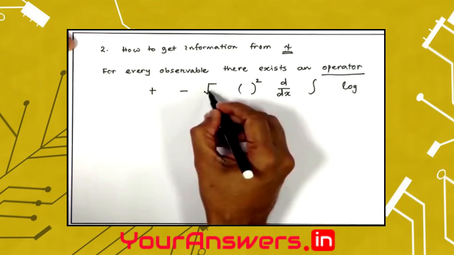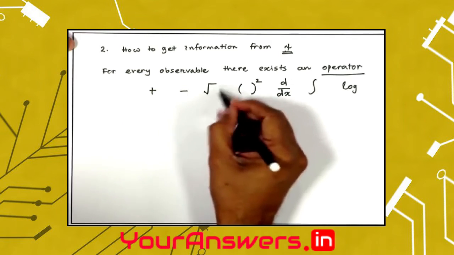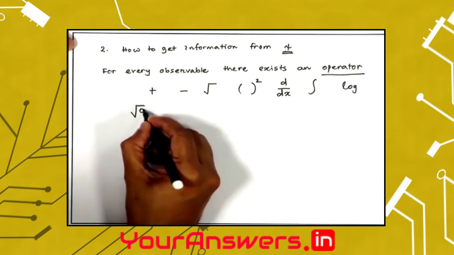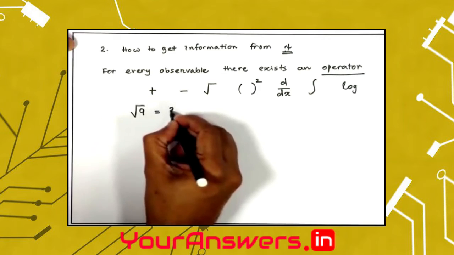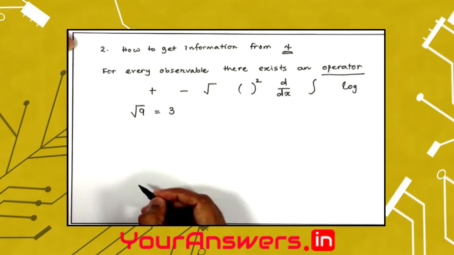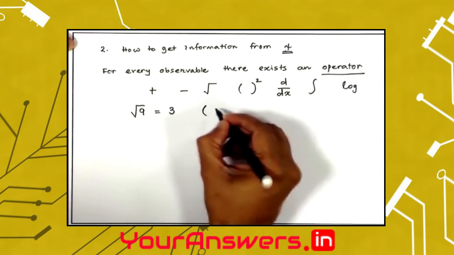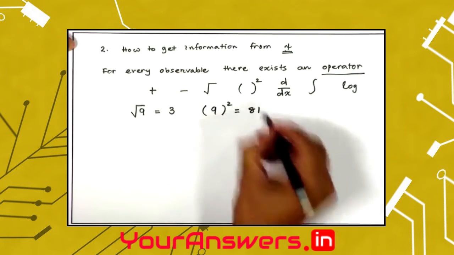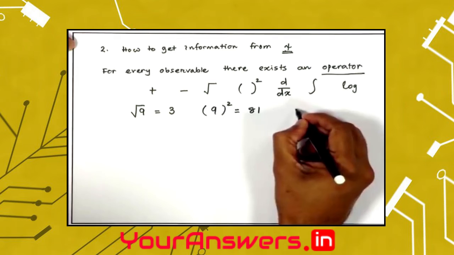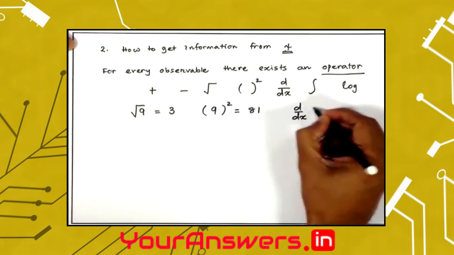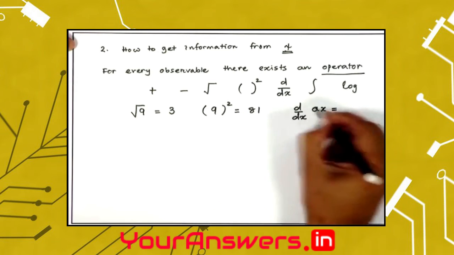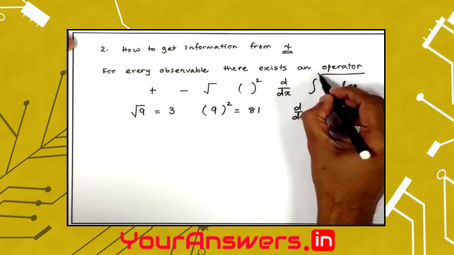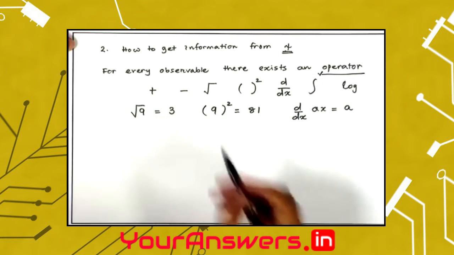You know that if I apply this operator, let us say this operator is square root, on a function, now it is 9, then I know it will give me a different value. It will give me a result that is 3. If I use this operator on again the same 9, I will get a different value, 81. If I use this operator on a function ax, I will get a. So, an operator is a rule that applies to a function.